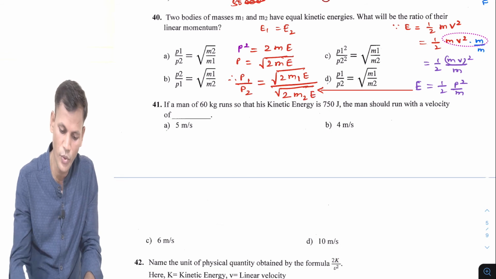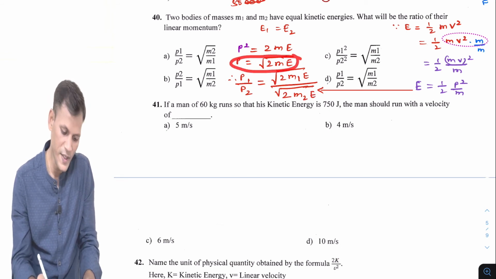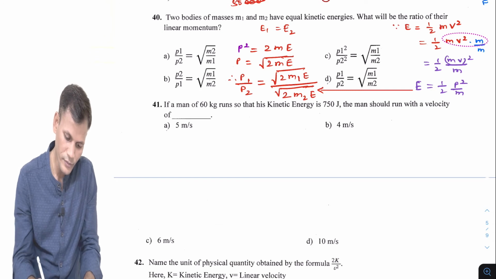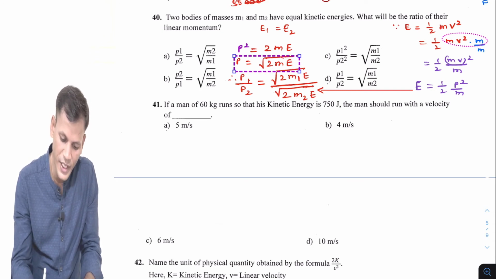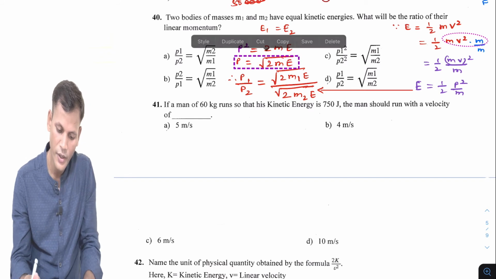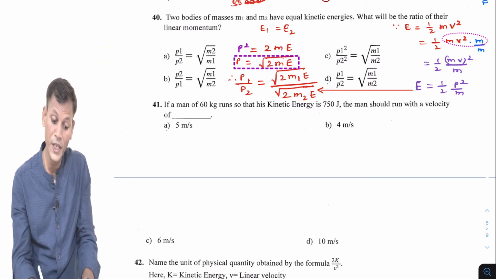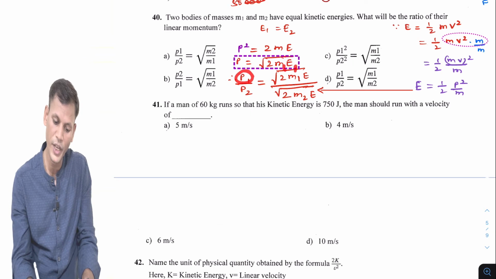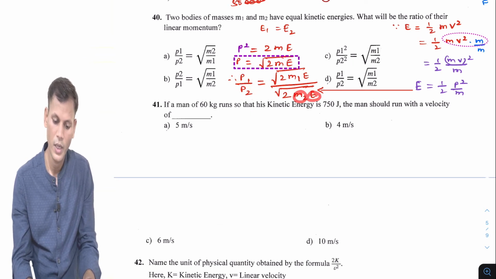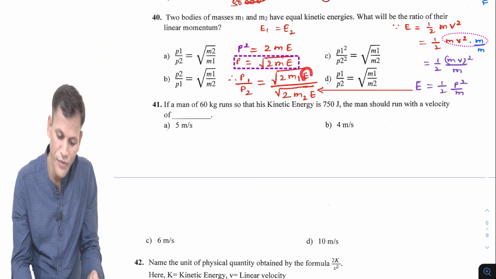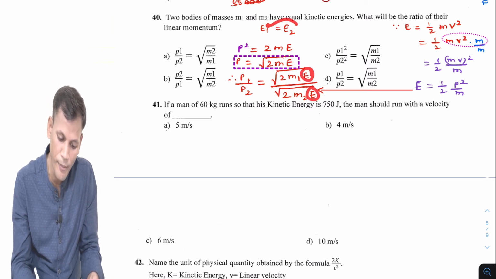Now try to understand why I have written this. This becomes the standard formula. So P1 will be root of 2m1E1 and P2 will be root of 2m2E2, right? But E1 and E2 are the same.